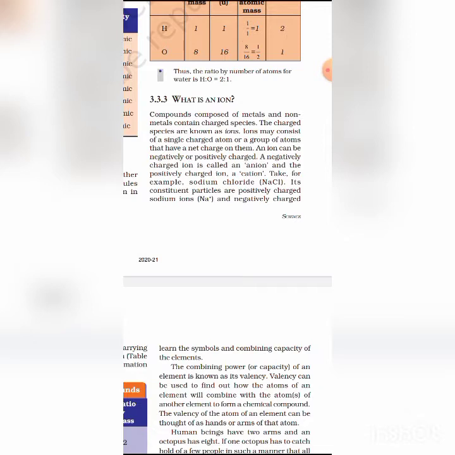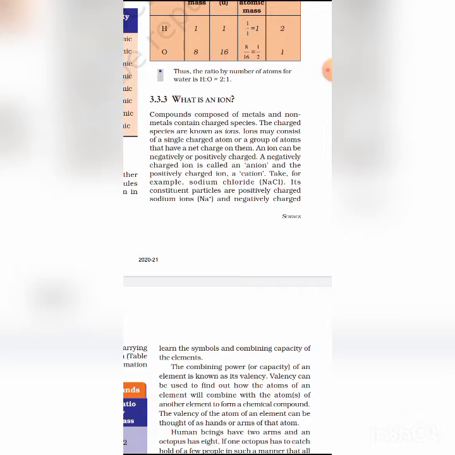Similarly, an anion is formed when a neutral atom gains one or more electrons. For example, a chlorine atom gains or accepts an electron to form chloride anion, that is Cl-.